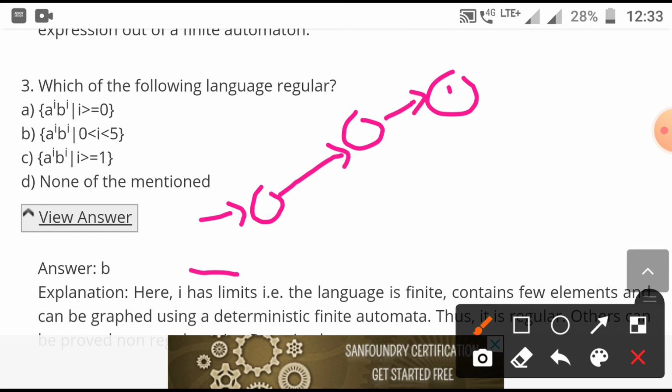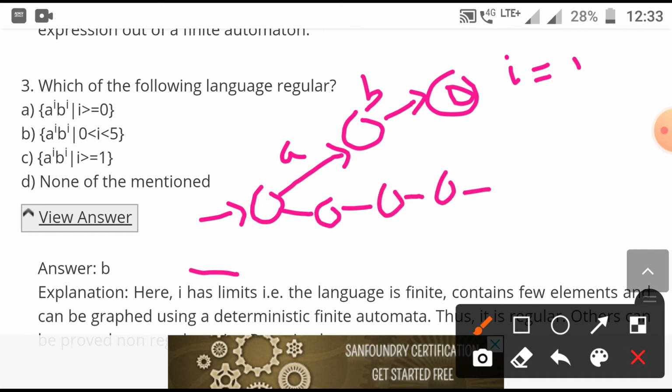just to accept A, B while I is equal to 1. Next we can get the same thing by making another states A, B, and this is the final state. This is for I equal to 2.